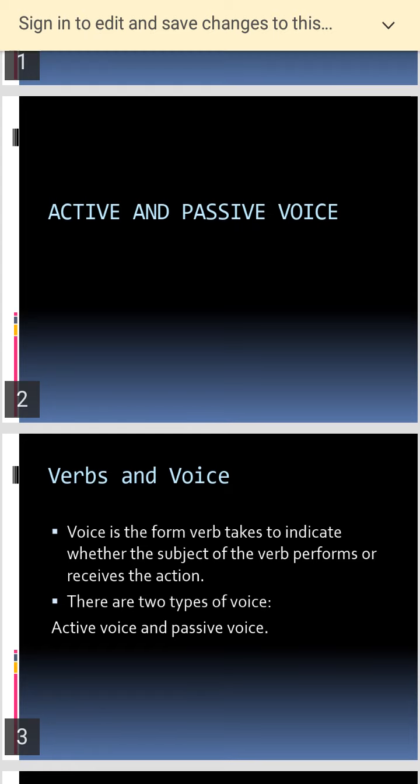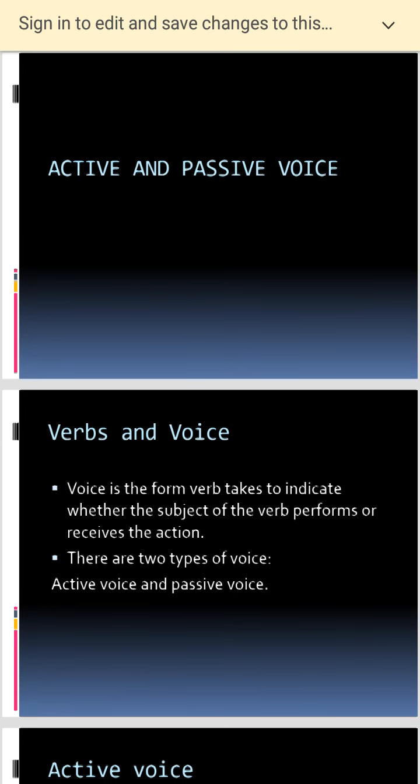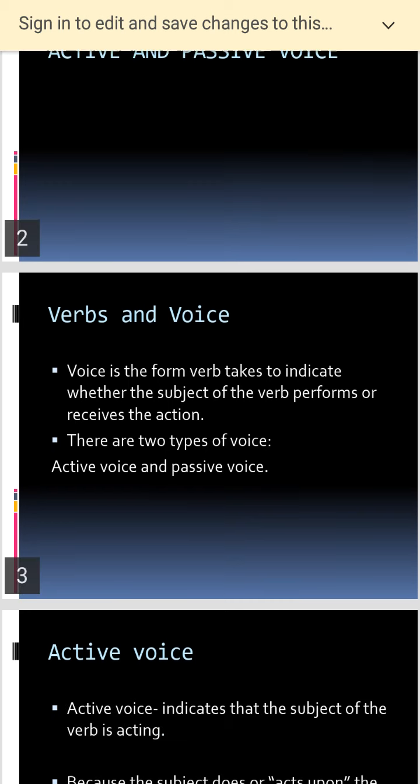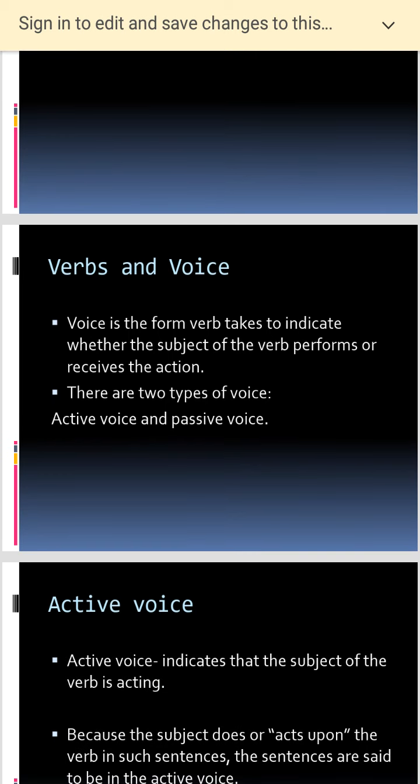This is something very interesting. We have already done verbs, parts of speech, adverbs, how to form verbs, the kinds of verbs, and the voices. Now, let me explain.